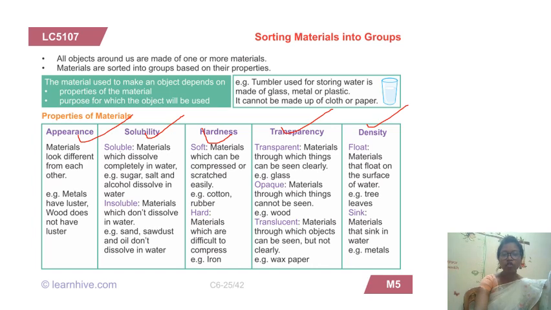Solubility: some are soluble in water, some are insoluble in water. Some materials are soft, some are hard. In transparency, we will be reading about transparent, opaque and translucent materials. We will read in detail. And some materials, due to their heaviness or weight, float, and some sink.